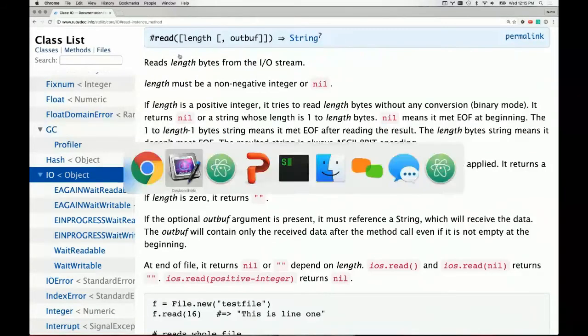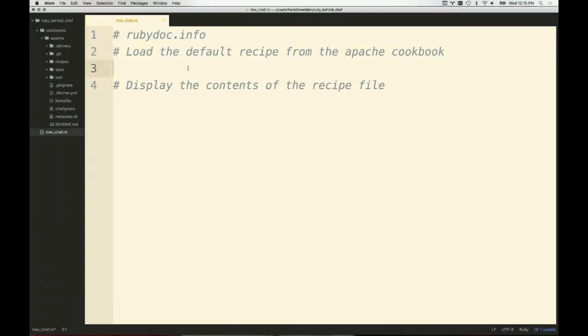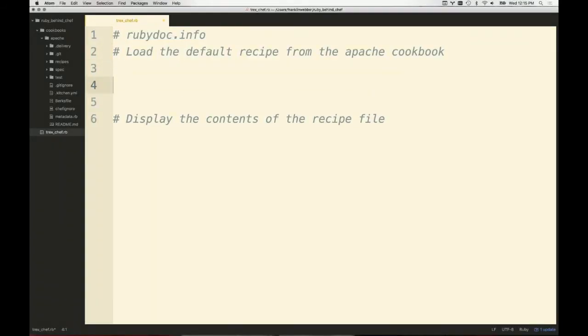Now, I'm just going to shortcut and switch over here. So let's load the default recipe. You use file, and there's a number of ways you can do it. I like just using file.read for small files. Of course, if you're working with larger files that you need to stream the contents or look at line by line, that's a possibility. But in this case, we're just going to load the recipe file completely as a whole.